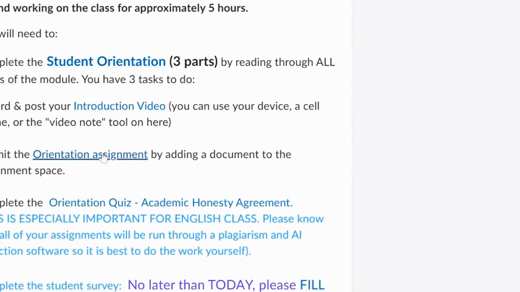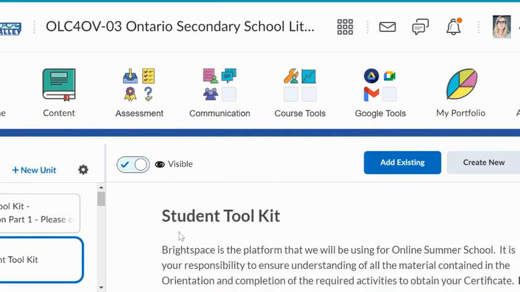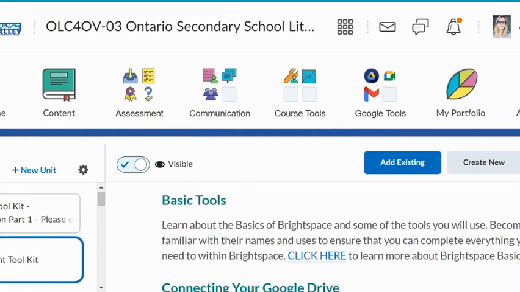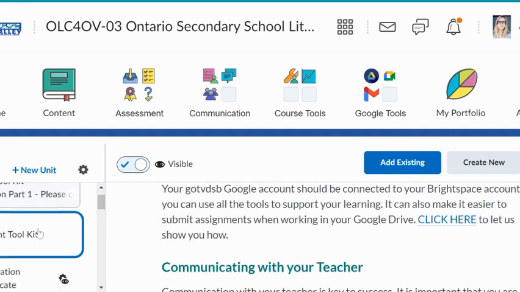So there's a couple of things you need to do in the orientation to get anything to open up. So if you click here, it will take you to the orientation, and you'll be able to go through everything here. So we'll talk about basic tools. Click here, your Google Drive. You need to make sure you connect it. You click here and you go through that orientation.